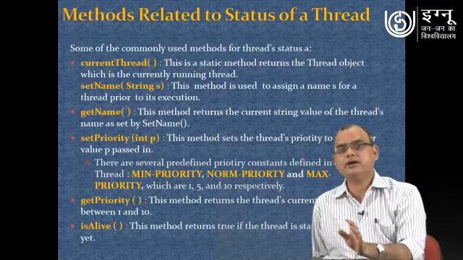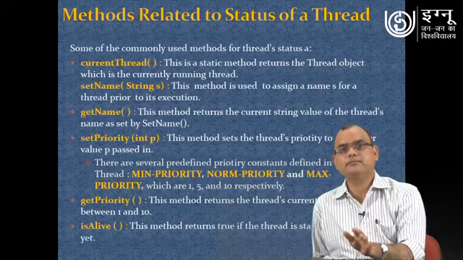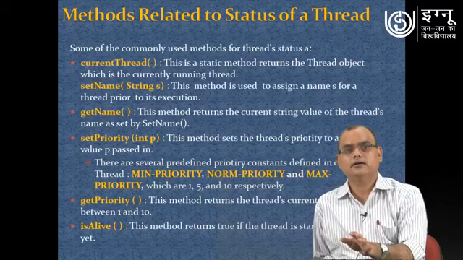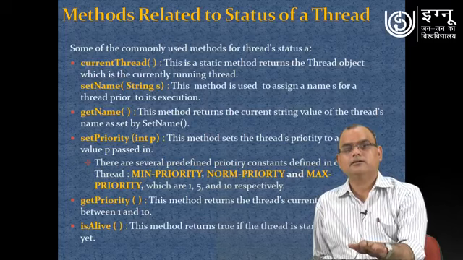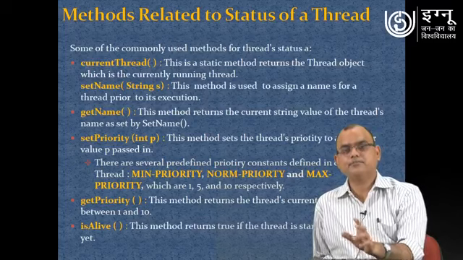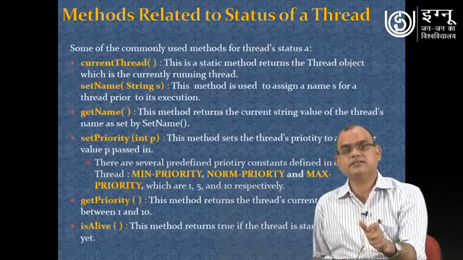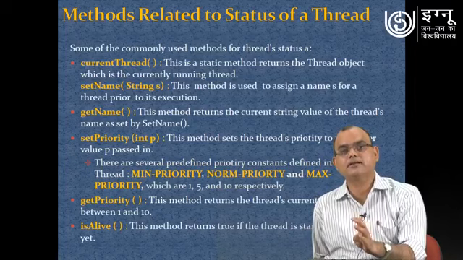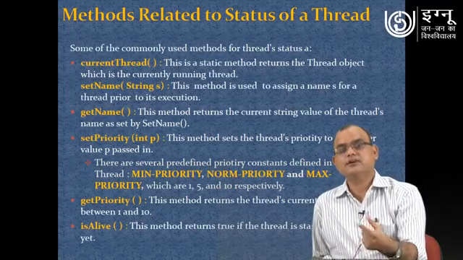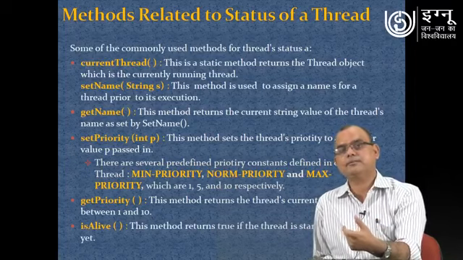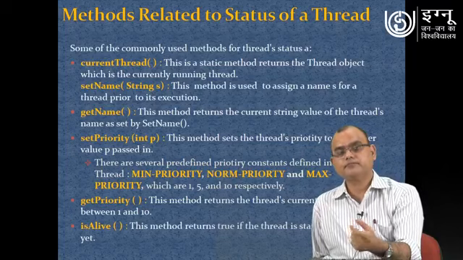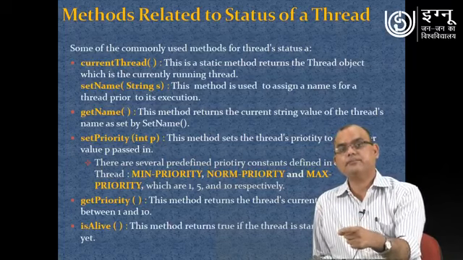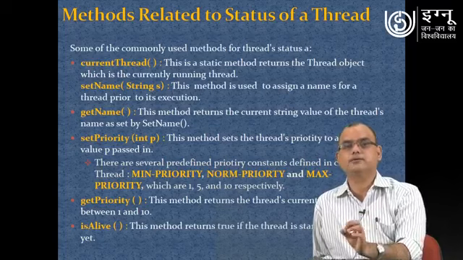And one very important method in multi-threading programming is thread priority. Thread priority is a concept associated with multi-threaded programming in Java. It says that once you assign priority to different threads, they will get executed as per those assigned priorities.